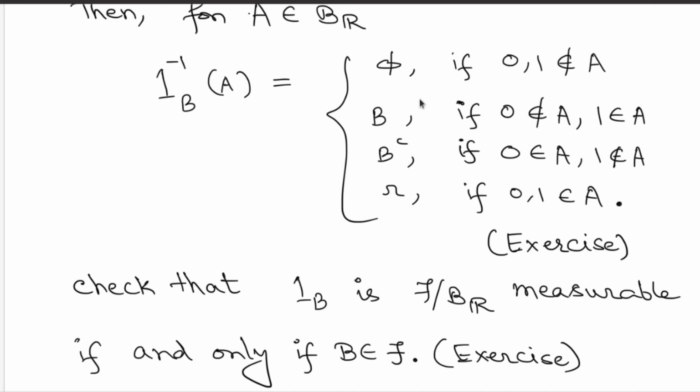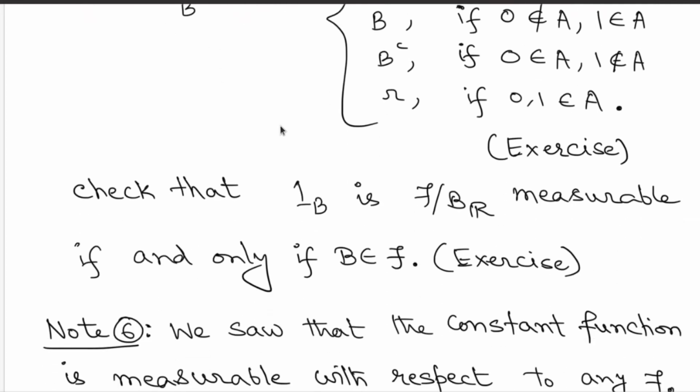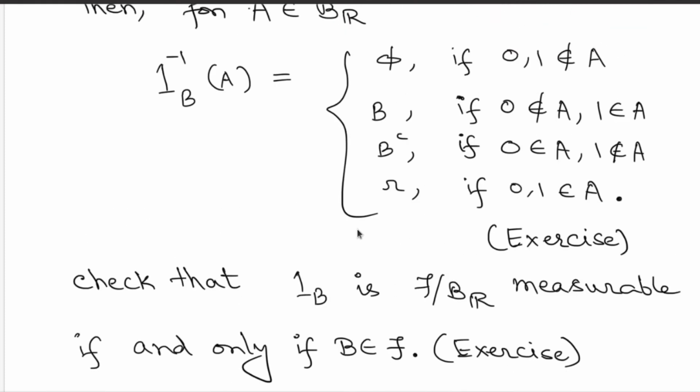But a priori you do not know whether the set B or B complement is in the collection script F. So to check that indicator B is measurable, what you need to check is whether the set capital B is in the collection script F. If you start with the assumption that B is in script F, then you can show that indicator B is F over B_R measurable.